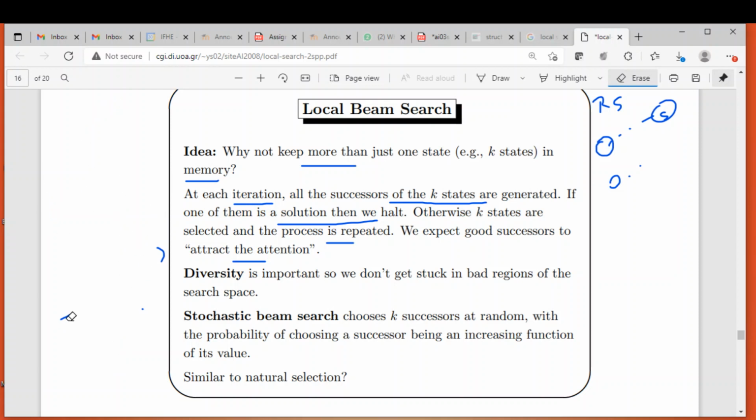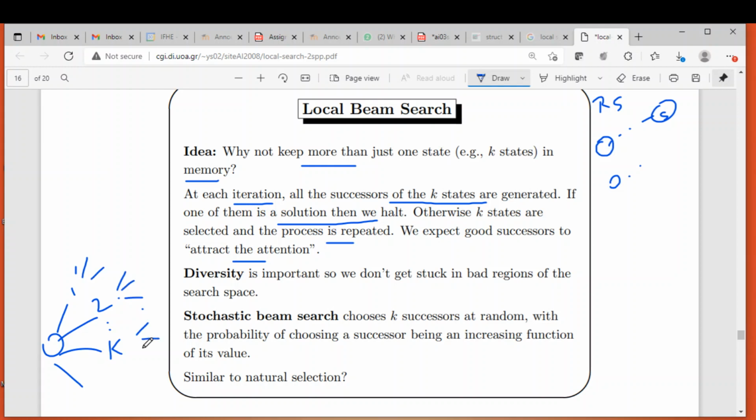In parallel we run k different algorithms, because initially we start with one initial state and for that initial state we identify all the successors. From that we choose k states. Now for all the k states we generate the successors.